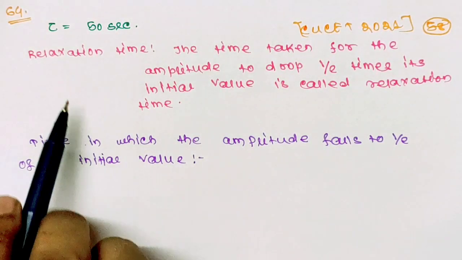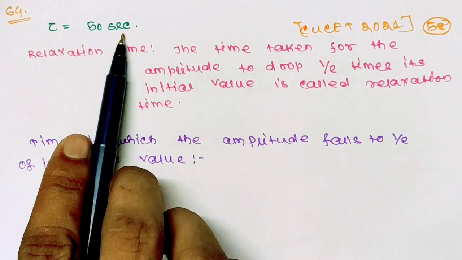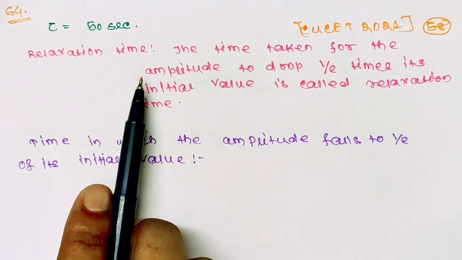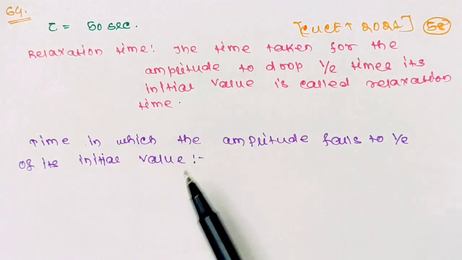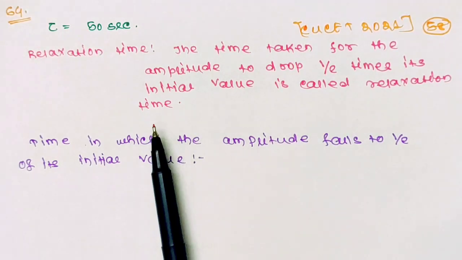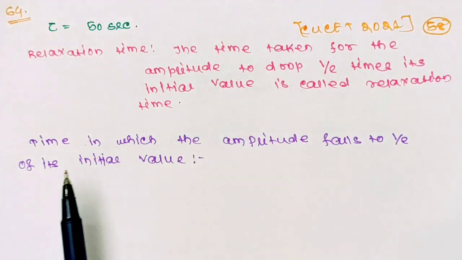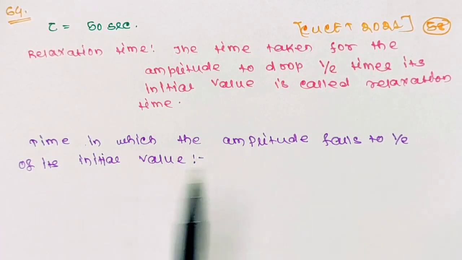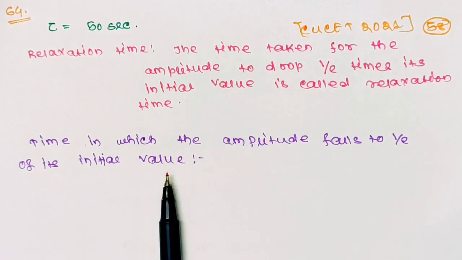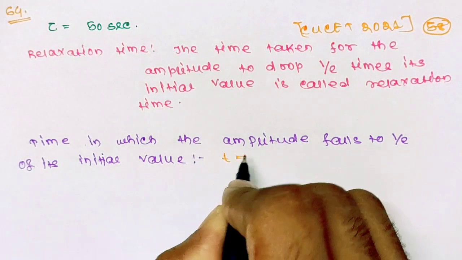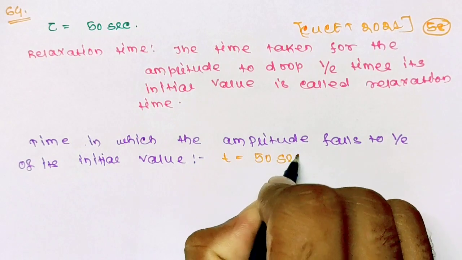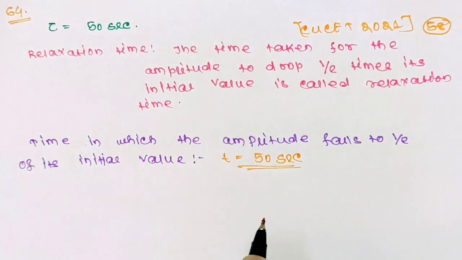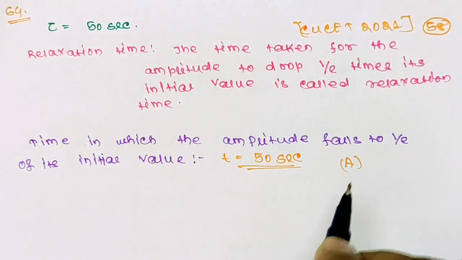So here relaxation time is given, and we define relaxation time as the time taken for the amplitude to drop to 1 by e times its initial value. Now again the question is asking the time in which the amplitude falls to 1 by e of its initial value, which is the relaxation time. So the time will be equal to 50 seconds. So your correct option is option A.